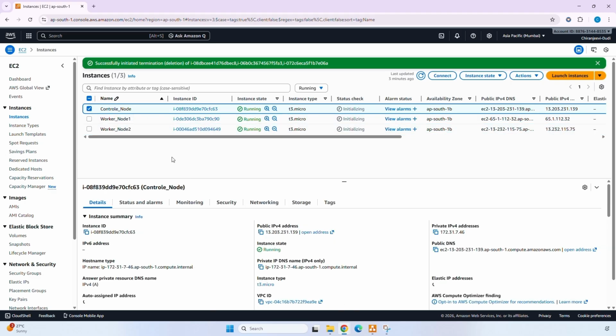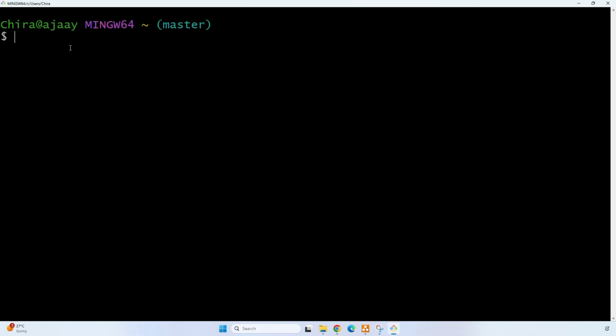So now let's copy our control node public IP and connect to our EC2 instance using Git Bash. Let's copy this public IP of the control node and connect to it from Git Bash. Use this SSH command to connect to the EC2 instance.